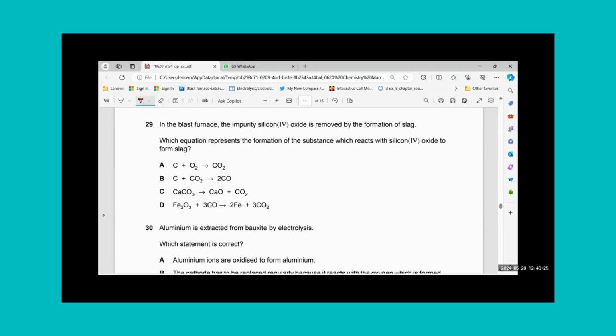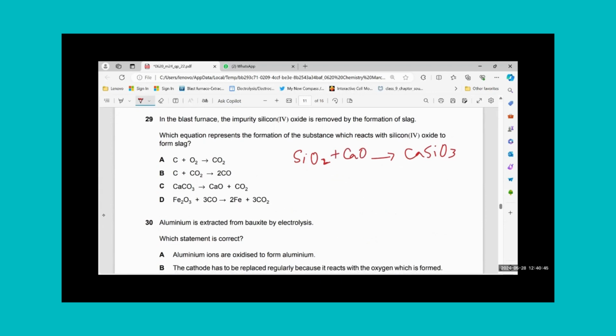MCQ number 29, in the blast furnace, the impurity silicon 4 oxide is removed by formation of slag. SiO2 becomes slag, CaSiO3. Which equation represents the formation? We know this is the equation. Just find out this equation over here. Okay, it's not here.